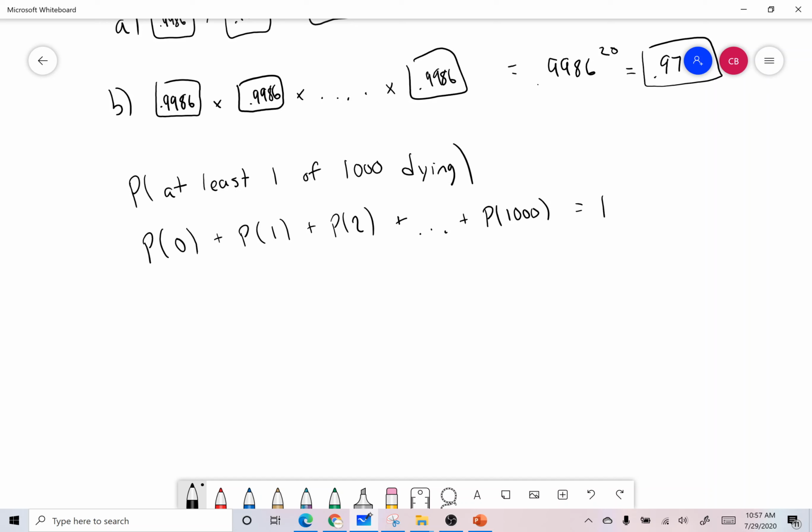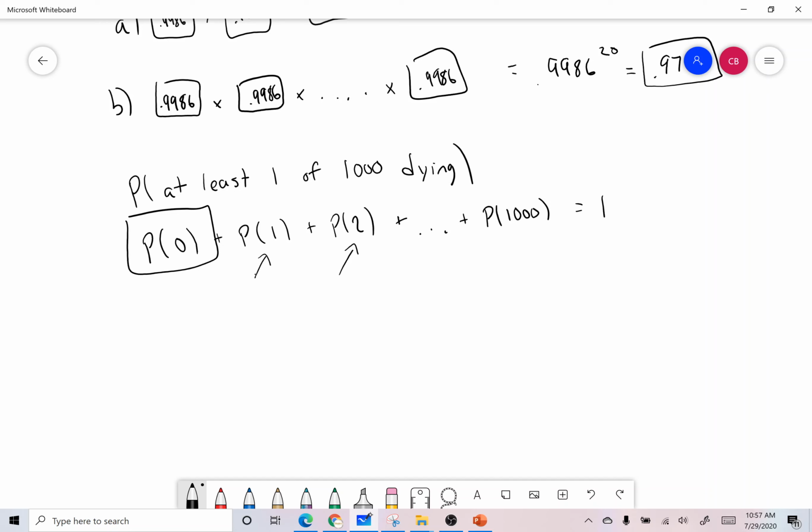But the probability of at least 1 person dying, what does that mean? If 1 person dies, are we good? Yeah, this one's good. This is the probability that 1 died. Probability of 2 people dying, well then at least 1 of them has died. Well, 2 technically, but at least 1 has died, so this one's good. But if no one dies, that's the only time where this doesn't work.